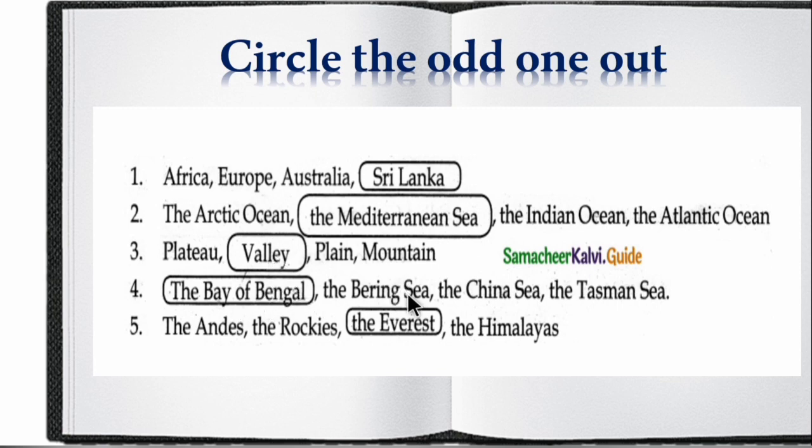The Bay of Bengal, Bering Sea, China Sea and Tasman Sea. The answer is Bay of Bengal because it belongs to the Indian Ocean. Then the Andes, the Rockies, the Everest and the Himalayas. The answer is Everest because Everest is a mountain peak, whereas Andes, Rockies and Himalayas are mountain ranges. So this is the answer for circle the odd one out.